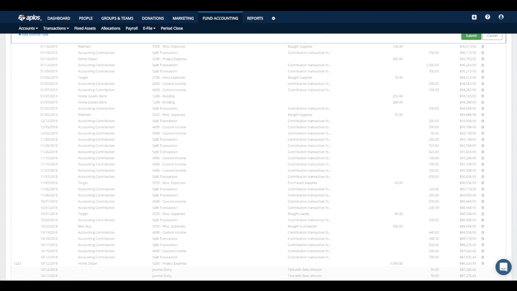Are you able to import bank transactions into Aplos? All right, good question, Mac. I don't know if I hopefully answered that, but we do offer a bank integration tool that you can utilize to import your transactions from the bank. If you have any more additional questions on that, though, just let me know and I'll be glad to answer those.